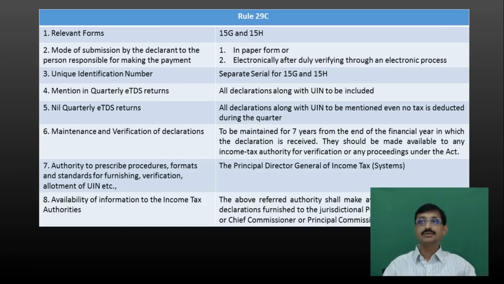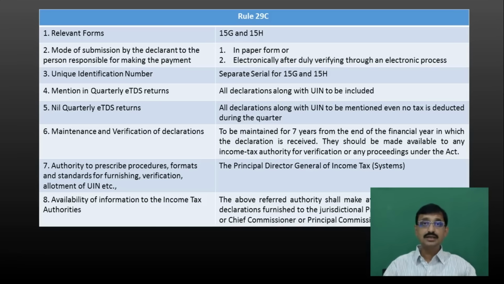What does sub-rule 5 state? Sub-rule 5 states that, let's say a particular payer does not deduct any TDS in a particular quarter, but he has received some declarations. Let us say he has received in Q1 of 16-17 some 10 declarations, and in Q1 he did not deduct TDS for anybody.